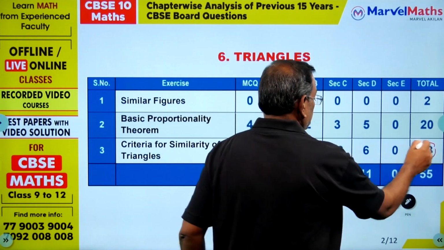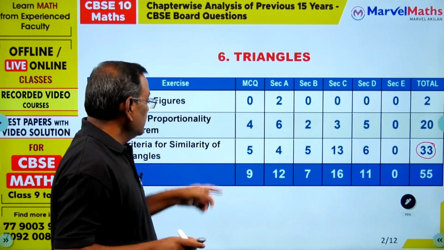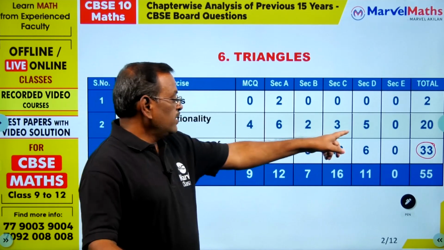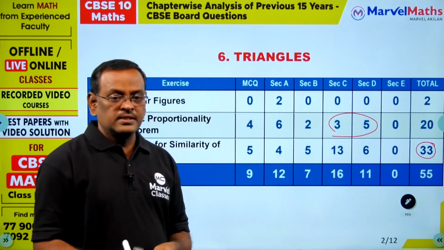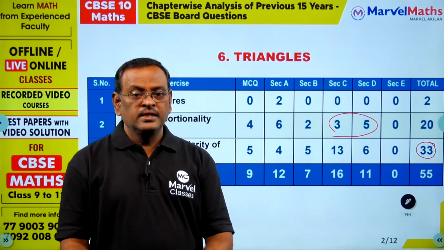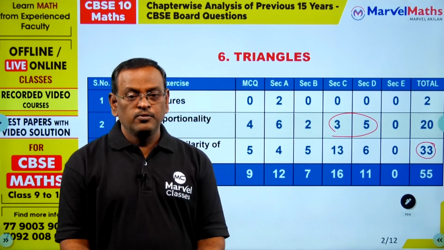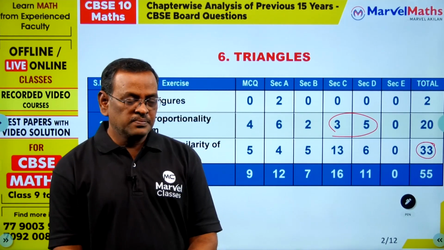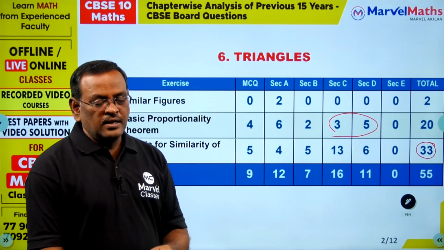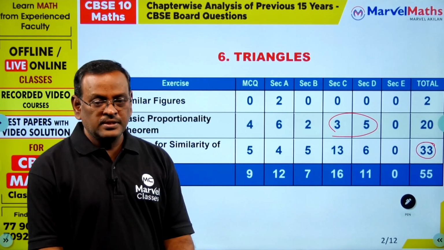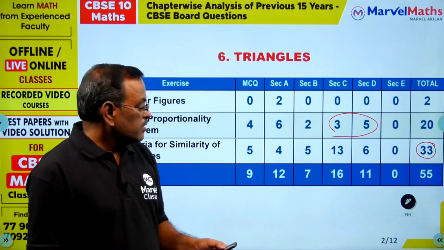You have a different collection of problems in this exercise. In BPT, you have section C and D. Most of the questions are to state and prove BPT, and using that theorem find the numerical value or small reasoning, you can expect. And NCERT questions are more than enough, and additional R.D. Sharma solved examples and previous year board questions you can prepare for BPT.